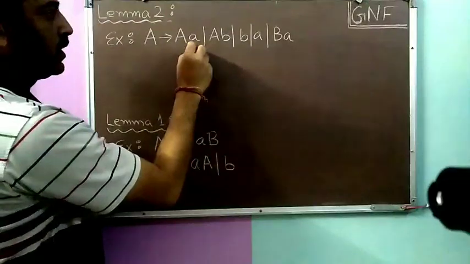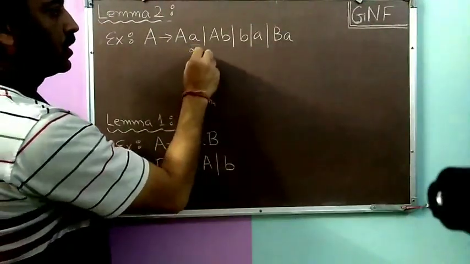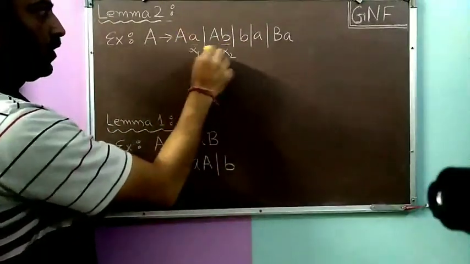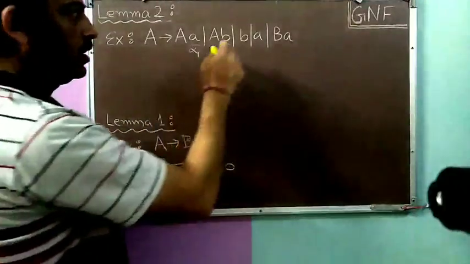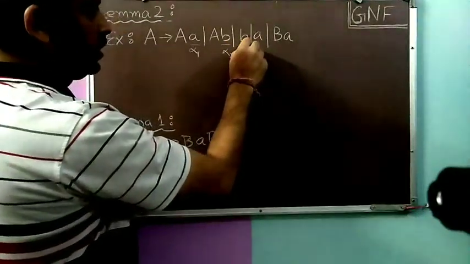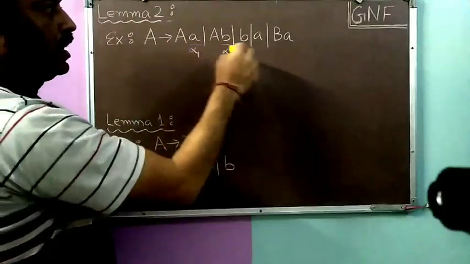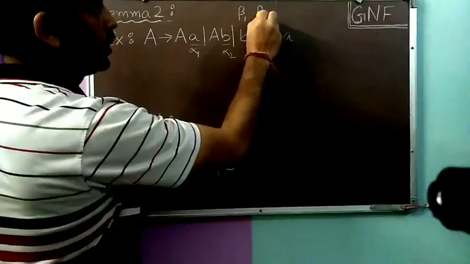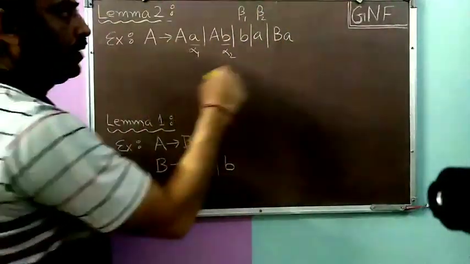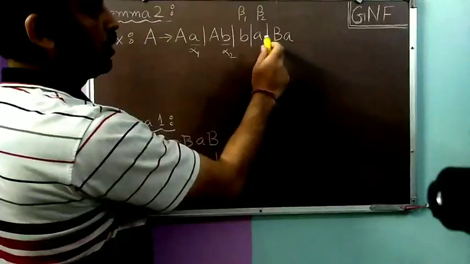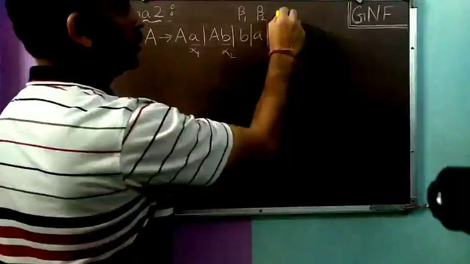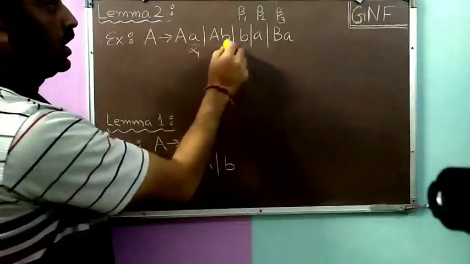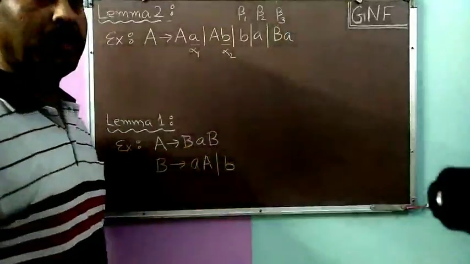So this is A, basically this is our alpha 1. A b, suppose this is our alpha 2. So A alpha 1, A alpha 2, these are two productions. And then this production does not start with the variable A, so this can be treated as beta 1. This can be treated as beta 2 because it is also not starting with the capital A. And this is starting with the variable B but not starting with the variable capital A, so it is the beta 3. So our format is A to A alpha 1, A alpha 2, beta 1, beta 2 and beta 3.